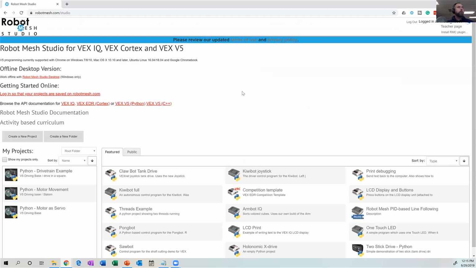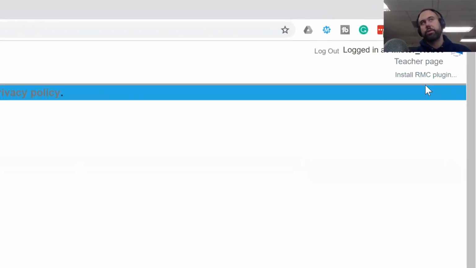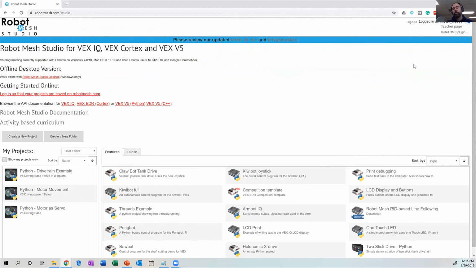If you've never used Robot Mesh before, going to this web address will give you an opportunity to create an account and install the Robot Mesh plugin. If you do not create an account, you can still use Robot Mesh Studio. It's just that you will lose your work when you close the browser. So if you want to save your work and have it sitting there for the next time around, I highly recommend creating a free account.